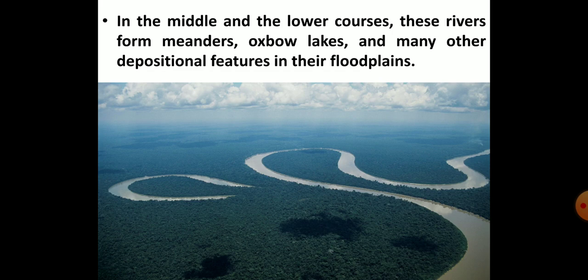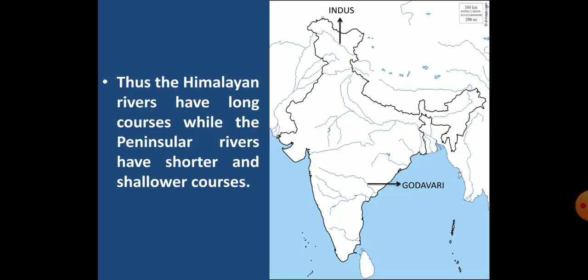Let me explain the terms meander and oxbow lake. As the river enters the plain, it twists and turns and forms large bends. They are known as meanders. And an oxbow lake is a U-shaped lake which is formed when a meander of a river is cut off and a free-standing water body is created. Here I have provided the picture which shows both meander and oxbow lake. These rivers also have well-developed deltas. So this was about the three courses of Himalayan rivers.